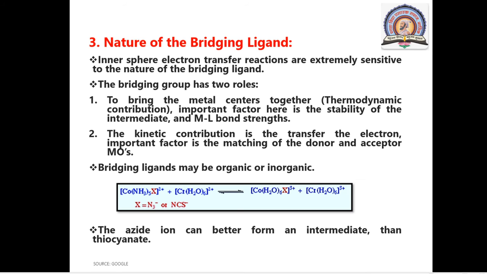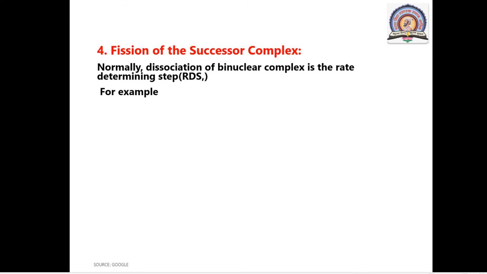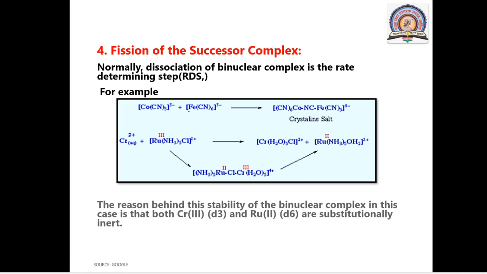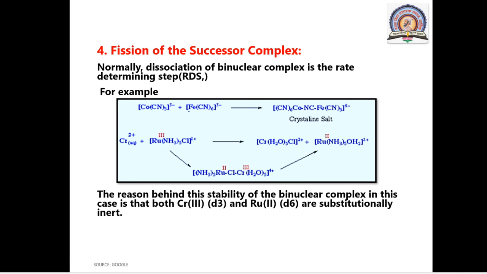Let's see another factor, the fission of the successor complex. As we have seen in the inner sphere mechanism, after formation of the precursor complex there is electron transfer, and then formation of the successor complex. Normally, dissociation of the binuclear complex is the rate determining step, the RDS.